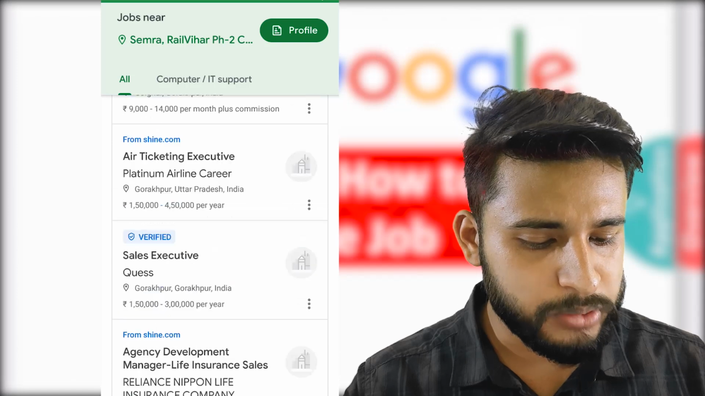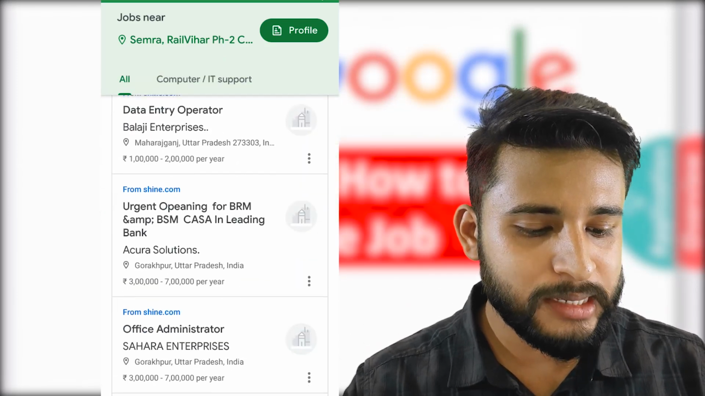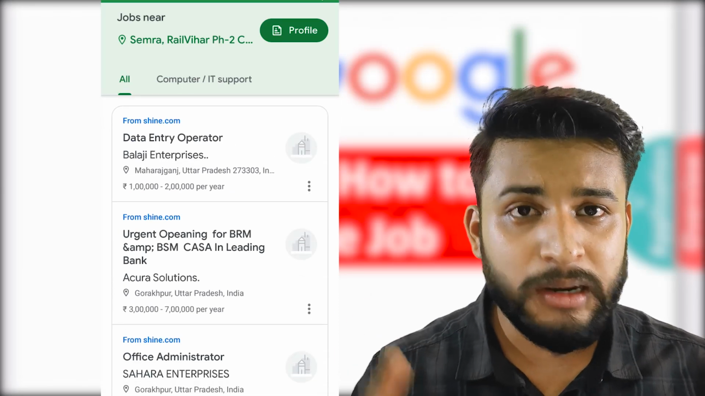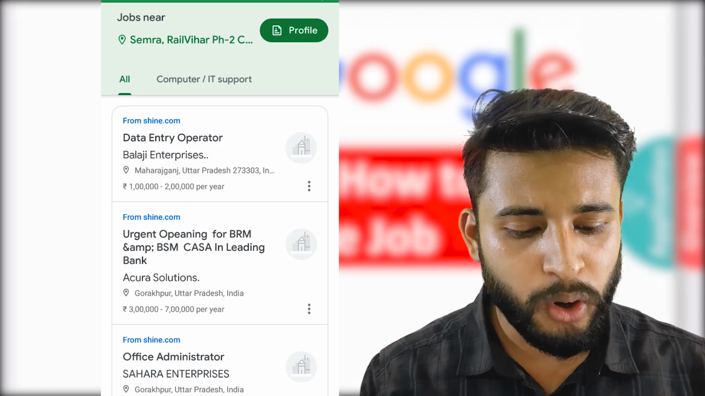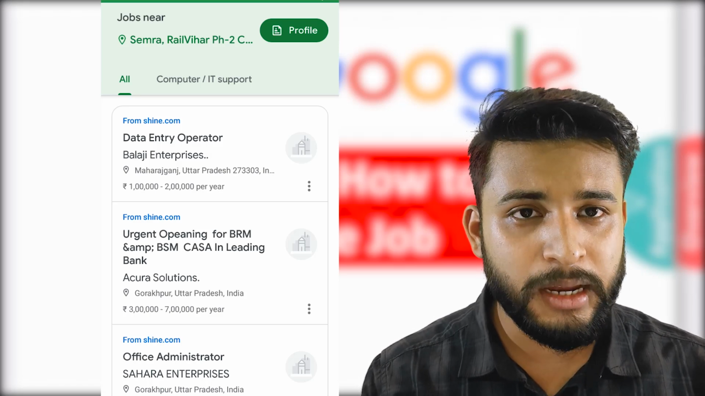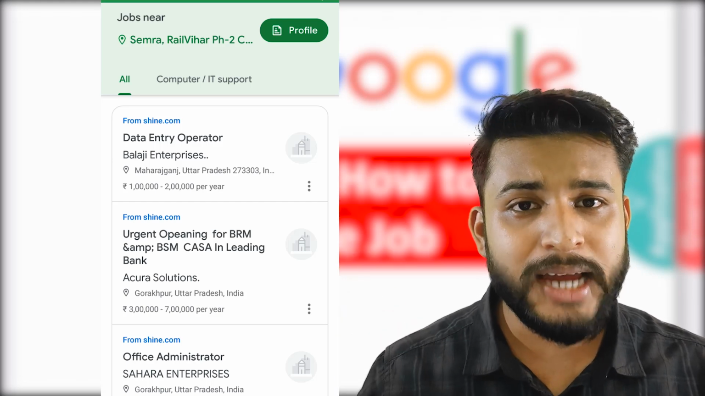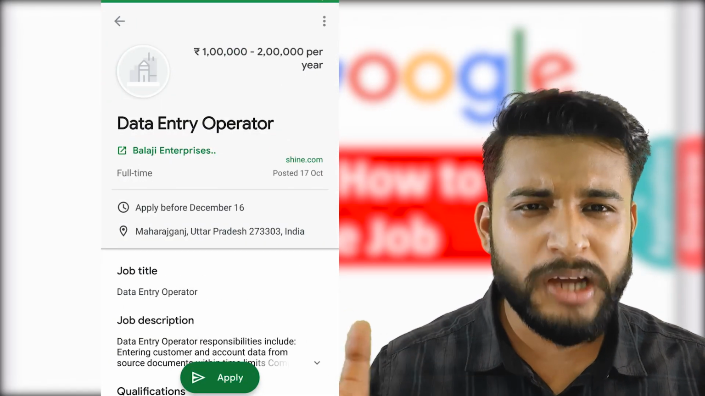You will get all the jobs. So I need to choose one. See, suppose I am choosing the first one, that is data entry. I have told you one thing, that these jobs are already available. As you can see here, it is from Shine.com, and the heading is being given that it is from Shine.com. So this data is fetched from the other side, and genuine jobs are available.